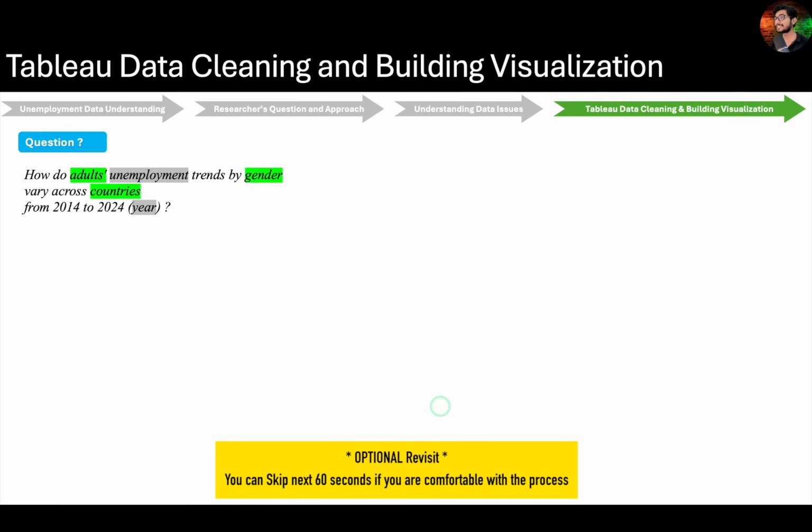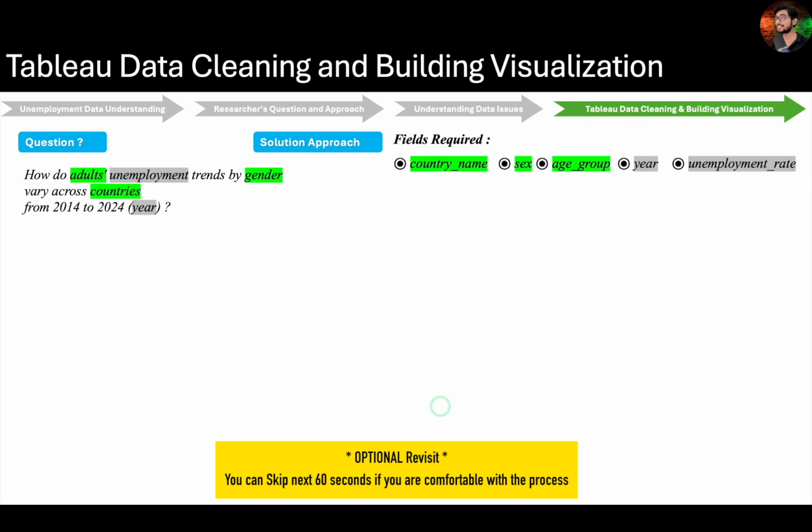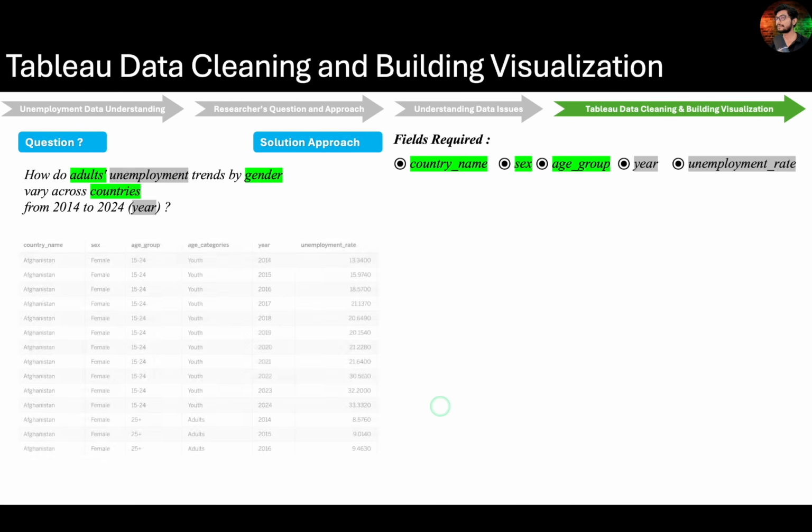So just to revisit, we are trying to explore the central question, which is how adults' unemployment trends by gender vary across countries from 2014 to 2024. And to build this visualization that answers this, we are going to need the following fields: country name, sex, age group, year, and unemployment rate. And this is what a transformed dataset looks like. From here, let's start building the visualization.